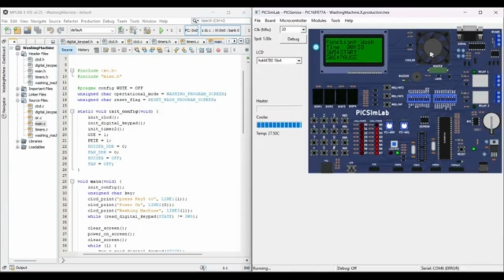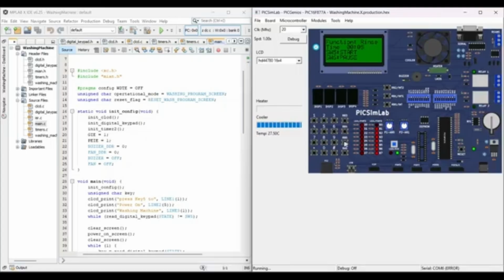And here we can see, as I cannot use a motor, we have used a fan to represent the motor of the washing machine running. You can see the timer is updating in real time, and the function is updating in real time also. It is based on the calculation which I showed earlier. Now it is in the rinse cycle. Now it will go to the spin cycle at any moment.